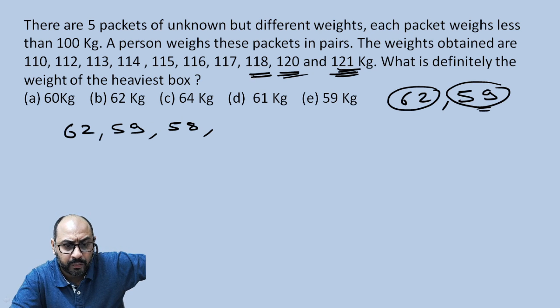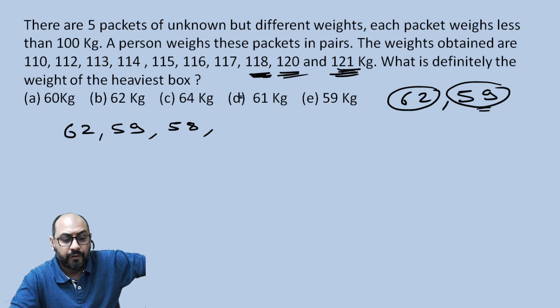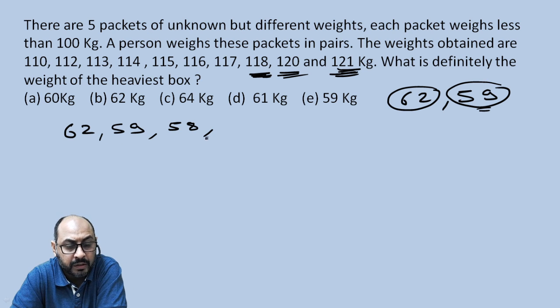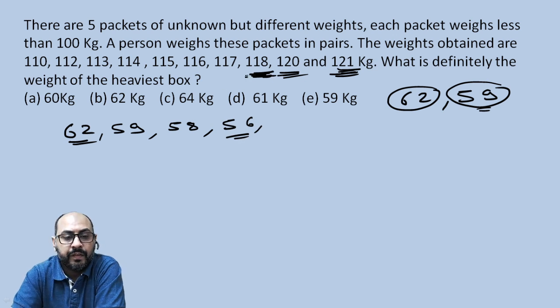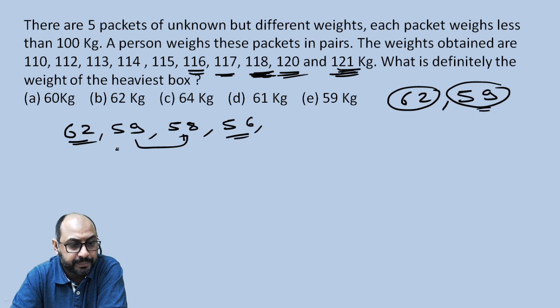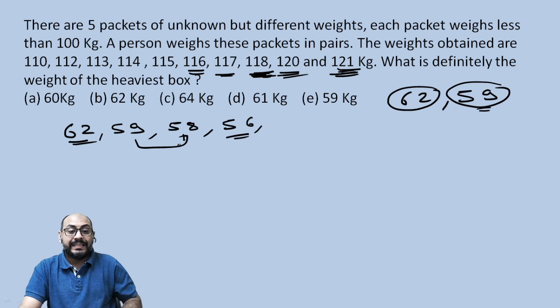Will we be able to create 118? For 118, I don't think we're going to be able to make it with these three. We'll be needing some other combination also. So now let us say 62 plus 56. Now this makes 118. Perfectly fine. 117, 59 and 58 can be made. 116, now how do we make 116?